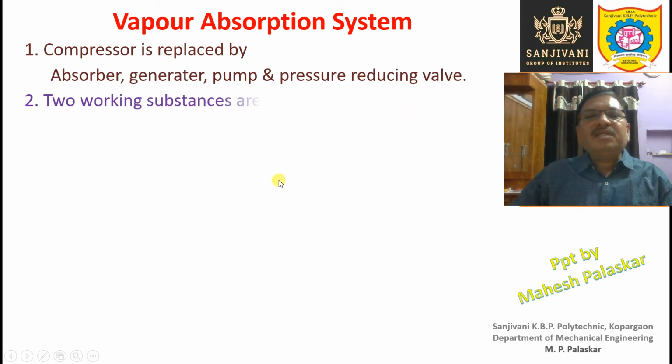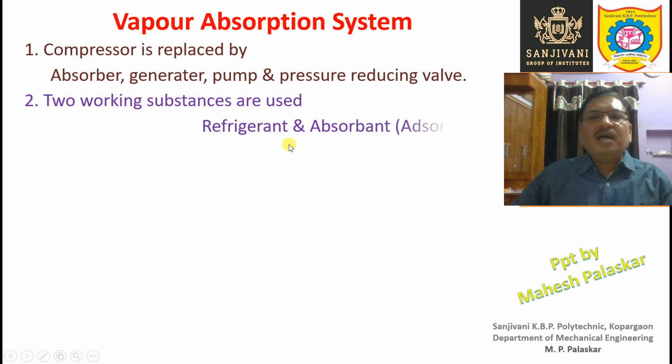Two working substances are used in vapor absorption system. One is called the refrigerant, the other is called the absorbent or adsorbent. In vapor compression system, we are using only one working substance, that is called the refrigerant. But in vapor absorption system, we are using two working substances. One is the refrigerant, the other is the absorbent, or sometimes it is adsorbent in case of colloidal solution.